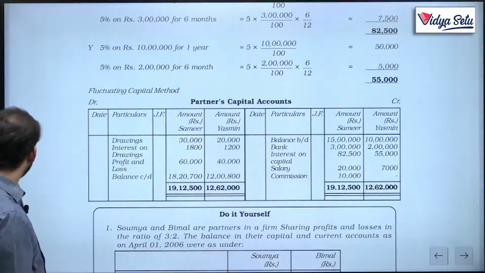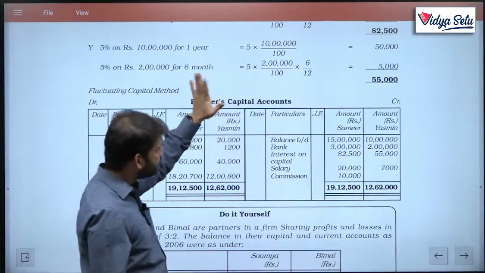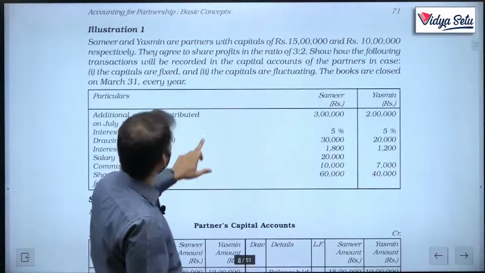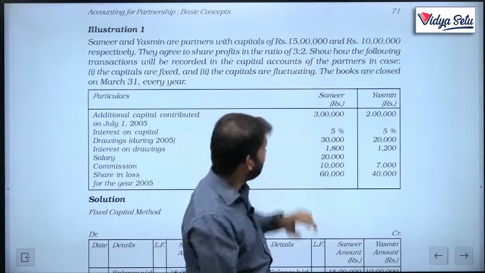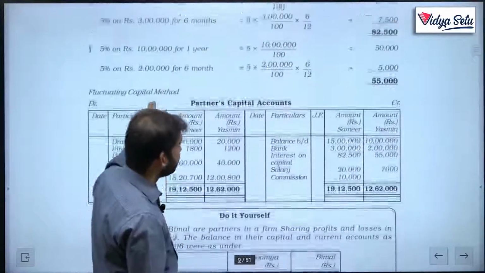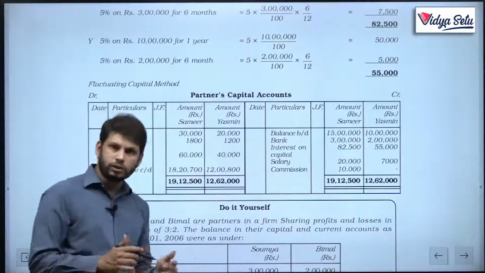I'll just open up the question also for you all to see. Yeah, the opening balances were 15 lakh and 10 lakh. Now, guys, important thing, when we are making capital accounts, we will not make separate capital accounts for the partners.